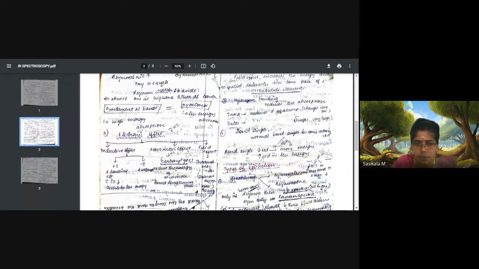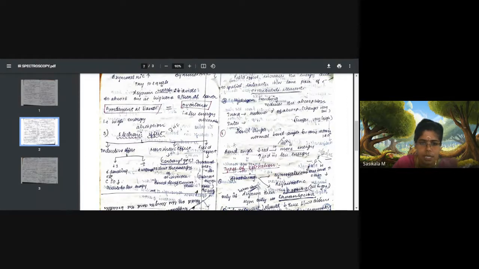That means if you consider an aromatic group, and the functional groups, for example CHO and OH, are present in the ortho position, the electrons present in the electron donating group will be donated to the neighboring group, so that the bond becomes flexible. That means the bond strength will be reduced for that kind of bond, and it appears at a lower frequency level and requires less energy for its absorption. If an electron donating group is attached, then the plus I effect will take place. This is due to the space effect. That is called the field effect.